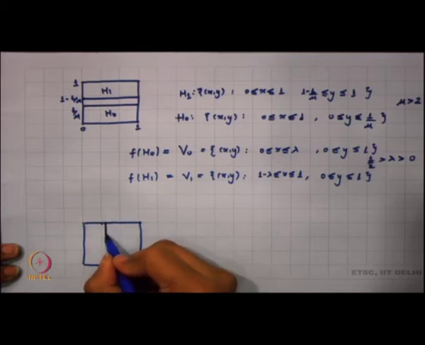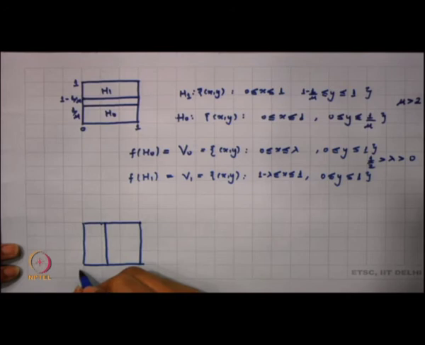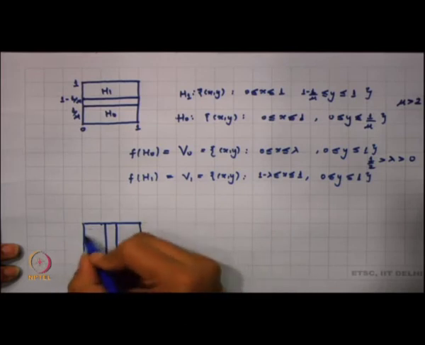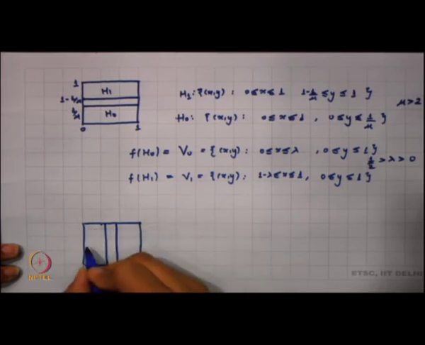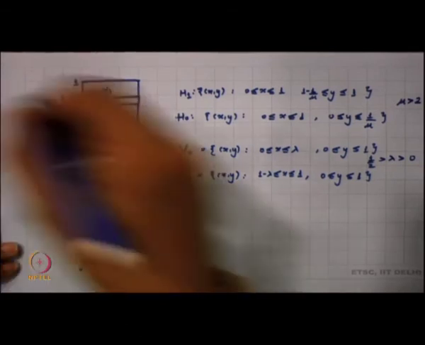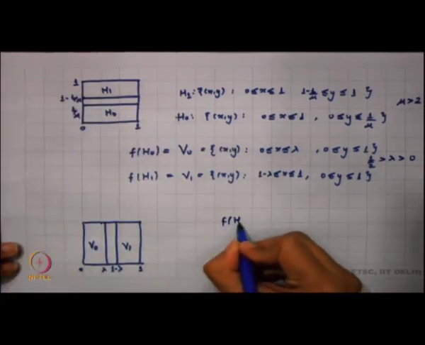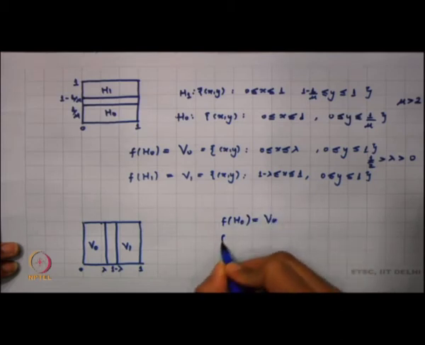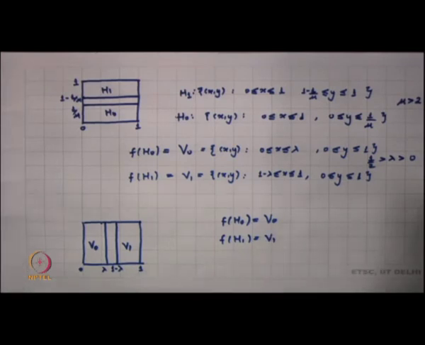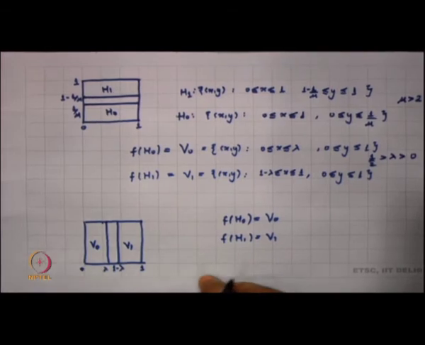we want to say that our V0 is such that x lies between 0 and λ, and y lies between 0 and 1. So, this is basically my V0, and I want to define my V1, where x lies between 1 − λ and 1, and y goes between 0 and 1. And we are mapping it in such a manner that f of H0 is equal to V0 and f of H1 is equal to V1. We can precisely state this in terms of equations. And what are these equations?